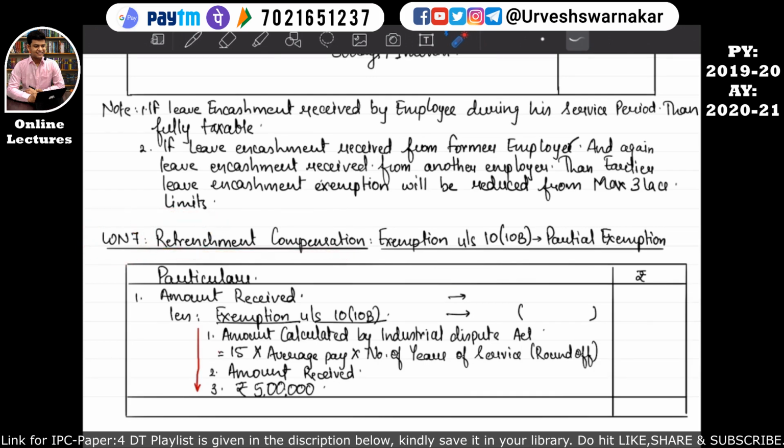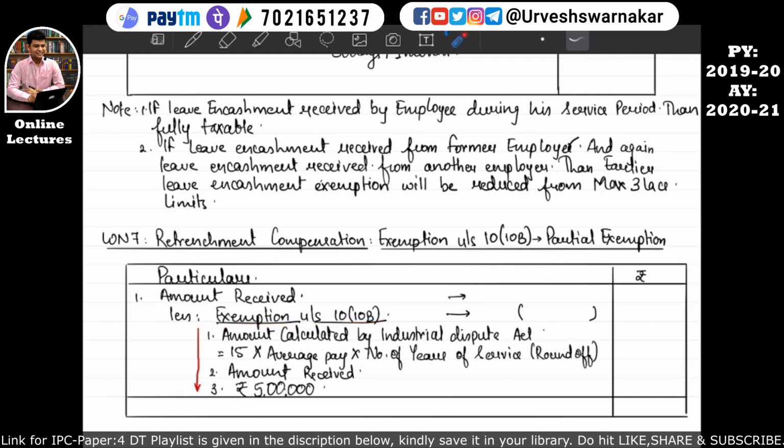So if an assessee receives a retrenchment compensation, then such an assessee is also eligible to get exemption under section 10 subsection 10B, that is a partial exemption. But how do we calculate the retrenchment compensation amount and finally take it into the computation of income from salary? Let's understand it from this table. Firstly we need to write the amount received, that is the retrenchment compensation amount actually received from the company or from the employer, and we will reduce it by the exemption under section 10 subsection 10B.